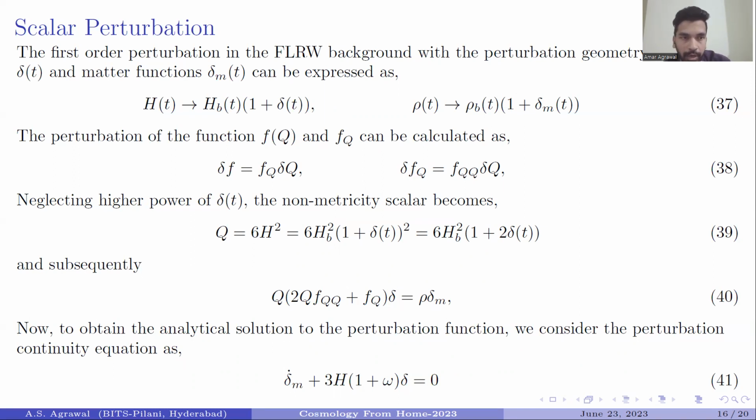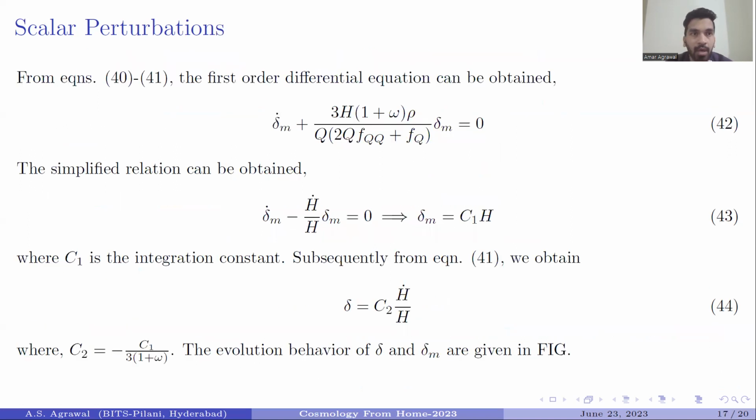Subsequently, we are getting this relation between delta and delta_m from the first field equation, which is represented in equation 40. Moreover, from the continuity equation, we are getting this relation, which is represented in equation 41. Here from 40 and 41, we are getting the first order differential equation, and after solving these, we are getting the values of delta_m and delta, which are represented in equations 43 and 44 respectively.